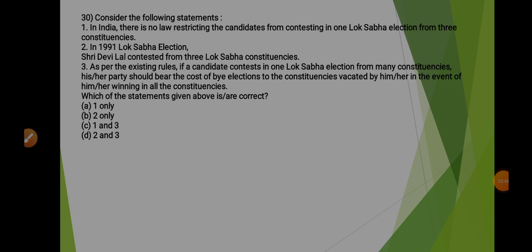Second statement says that in 1991 Lok Sabha election, Shri Devi Lal contested from 3 Lok Sabha constituencies. So this statement is correct because in 1991 it was allowed to contest from more than one place. Now coming to the third statement, it says that as per the existing rules, if a candidate contests in one Lok Sabha election from many constituencies, his or her party should bear the cost of by-elections to the constituencies vacated by him or her in the event of him or her winning in all the constituencies. So this statement is wrong. So here the correct option will be B, that is only statement 2 is correct.